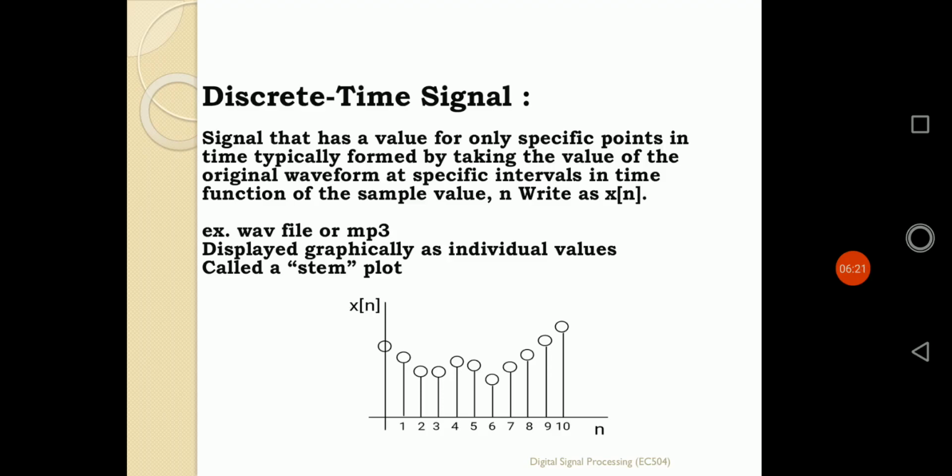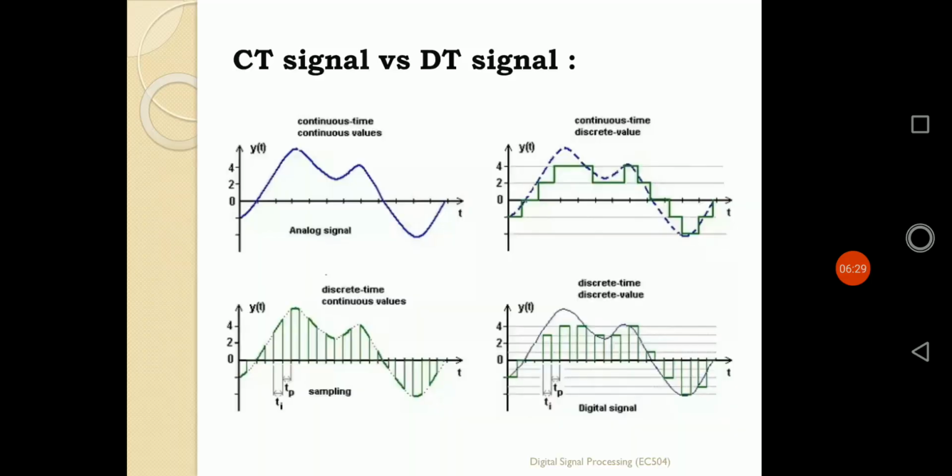So in that way, we can define a continuous time signal and a discrete time signal. With respect to the concept of time, a signal can be defined in these two ways. The next one is a clear comparison between the continuous time signal and the discrete time signal we have defined earlier. There are 4 graphs, covering both continuous as well as discrete. The first graph is a continuous time signal, and the second graph is also a continuous time signal.